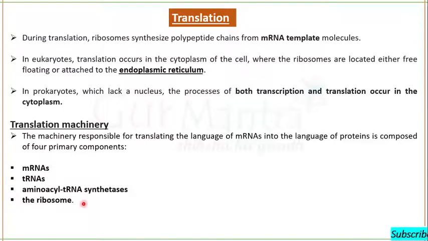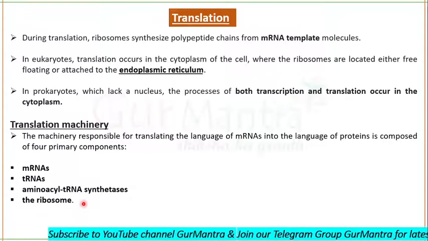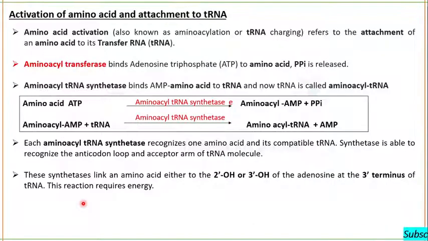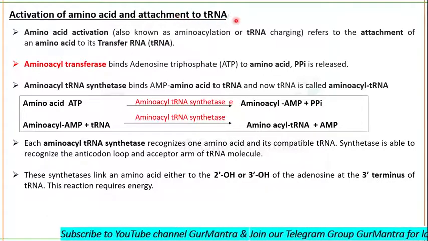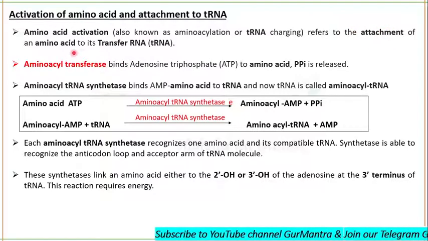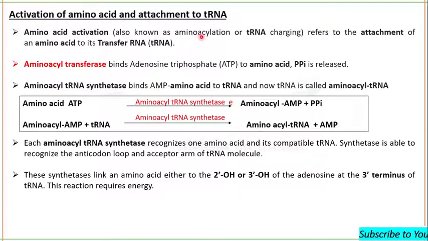Okay. So today I will start only from the charging of tRNA. Before the process of translation starts, there is another process prior to this, which is the charging of tRNA. So during charging of tRNA, what happens? Activation of amino acid and its attachment to the tRNA. So we can say that amino acid activation refers to the attachment of an amino acid to its transfer RNA. This is also known as amino acylation or tRNA charging.